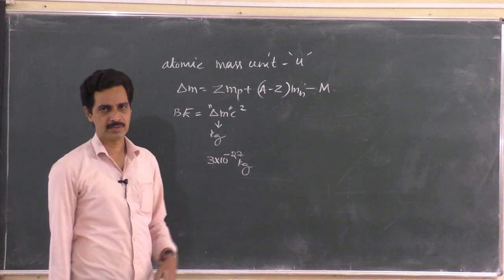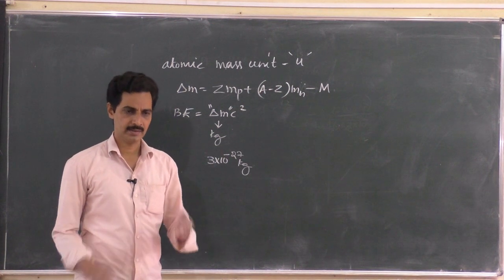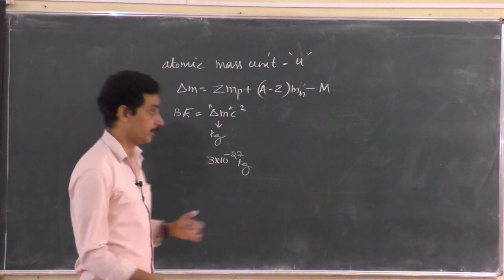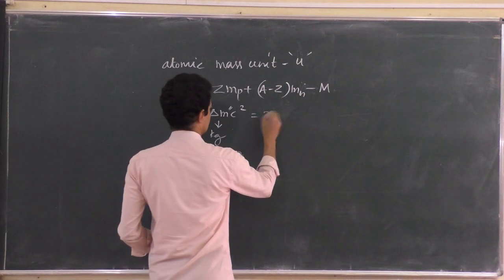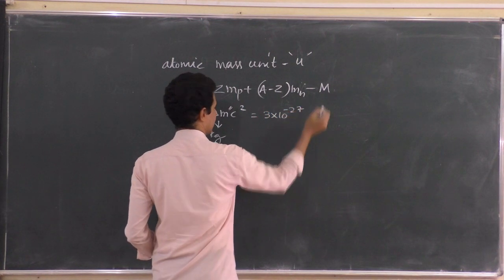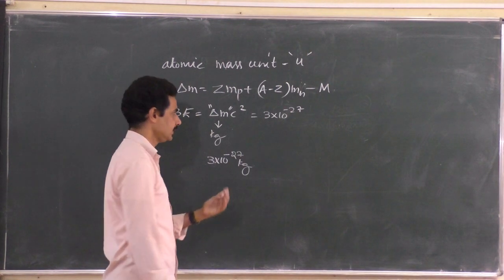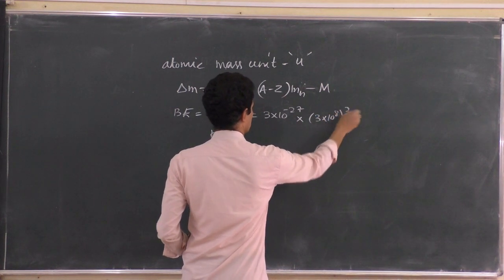Mass defect was found to be 3 into 10 to the power minus 27 kg. What is the amount of energy in the form of binding energy in the nucleus? It is equal to the mass that has been lost, 3 into 10 to the power minus 27 kg, converted into energy, times c squared, where the velocity of light is 3 into 10 to the power 8, whole squared.